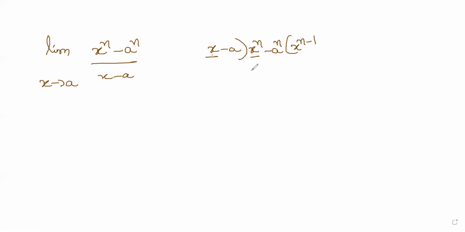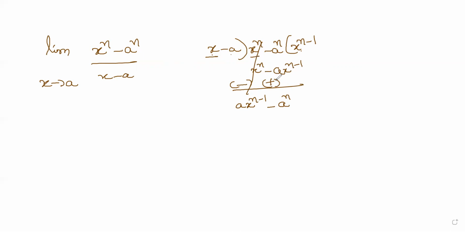If I multiply, I will get x power n. And then x power n minus 1 will be multiplied with a. So I get a into x power n minus 1. This is what I get. And now subtract, change the signs, and then add. And now you get a into x power n minus 1 minus a power n. This is what you get.